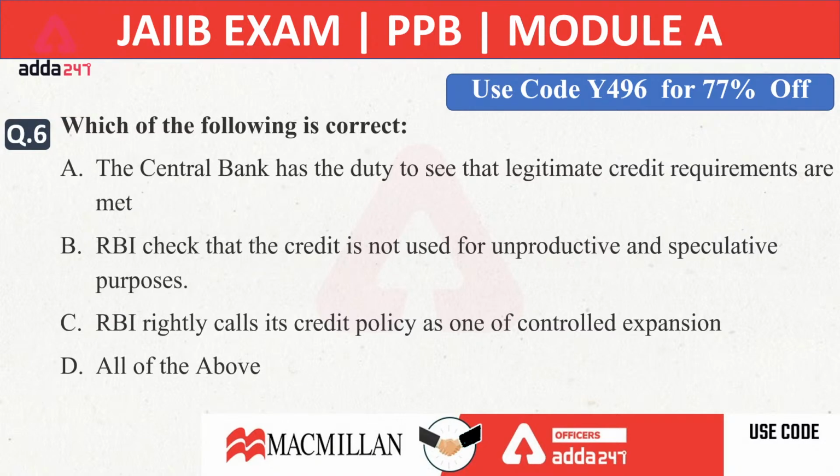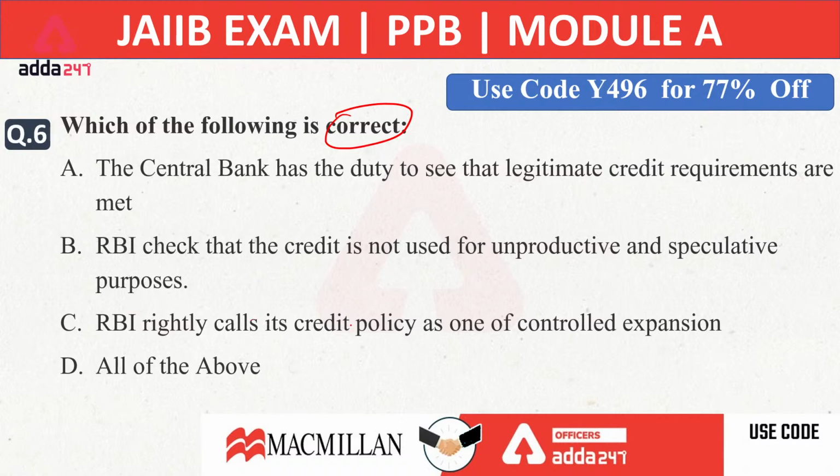Okay, now, which of the following statements is correct? The central bank has the duty to see that legitimate credit requirements are met. RBI checks that credit is not used for unproductive and speculative purposes.